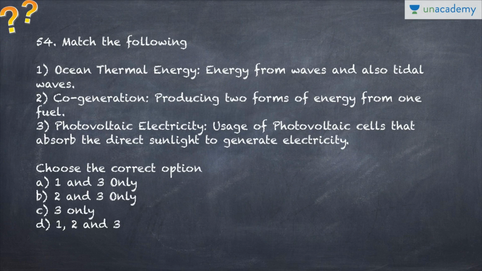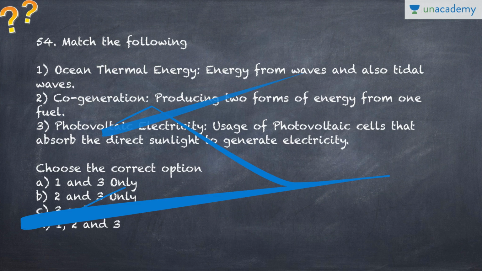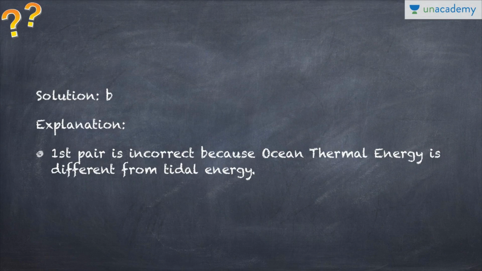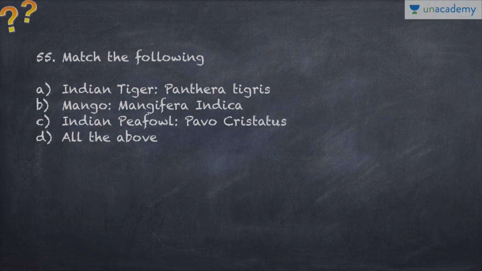And the next question is match the following. Ocean thermal energy, energy from waves and also tidal waves; cogeneration, producing two or more forms of energy from one fuel; and photovoltaic electricity, usage of photovoltaic cells that absorb direct sunlight to generate electricity. For ocean thermal energy, the tides do not have much role to play in them, so that is why the first one is incorrect. It's more about the temperature difference between the bottom and the top layers of the water of the ocean. So the second and third are the correct options, the first one is incorrect. So B, second and third are the correct options, and not much to explain in this.